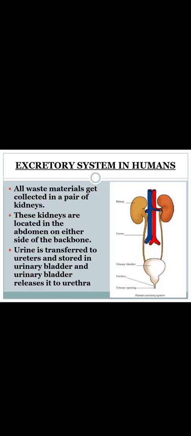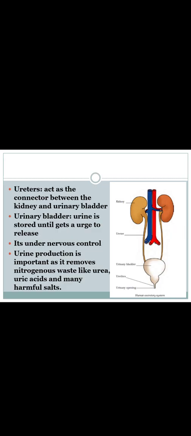You can just see the structure, the urinary bladder. The urinary bladder is going to pass the urine and it is released into the urethra. So what about the function of the ureters? It acts as a connector between the kidney and the urinary bladder. It is just a connection between the kidney as well as the urinary bladder.